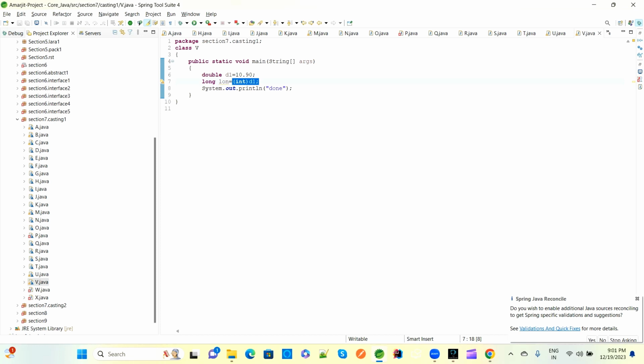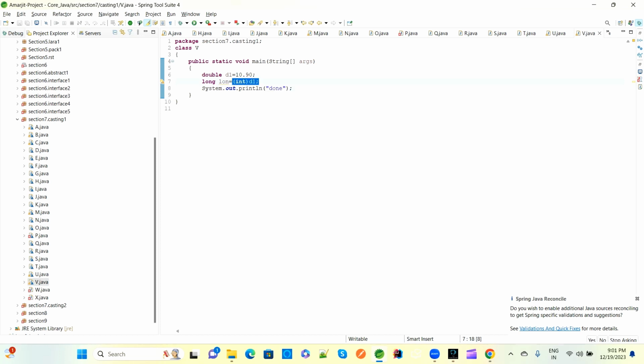So the compiler knows this is integer type, the data here is integer type. Now this integer type we are converting to long. So now this is happening from lower to higher. Double to int was higher to lower, so we manually provided it. Now this is integer type.